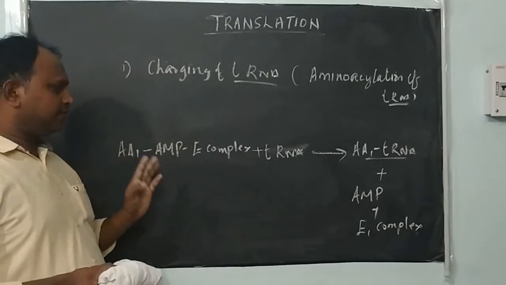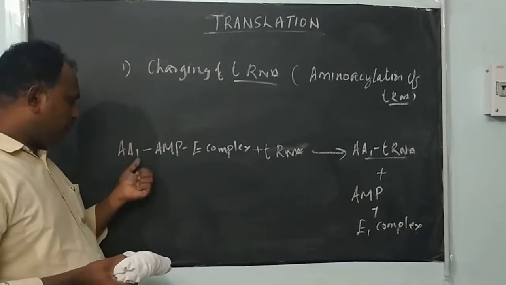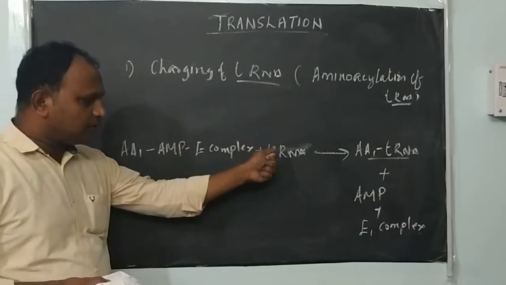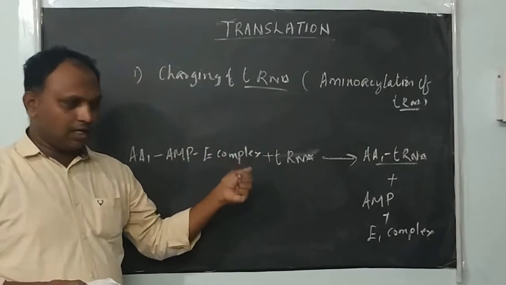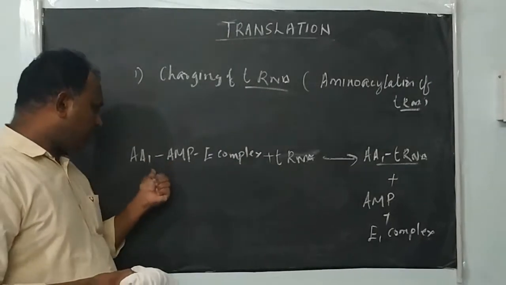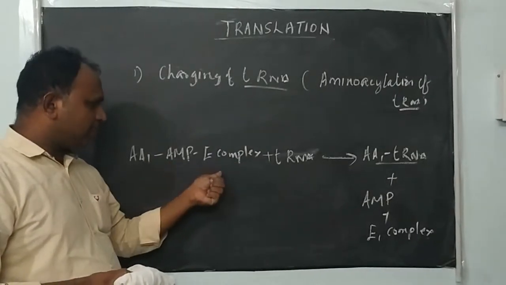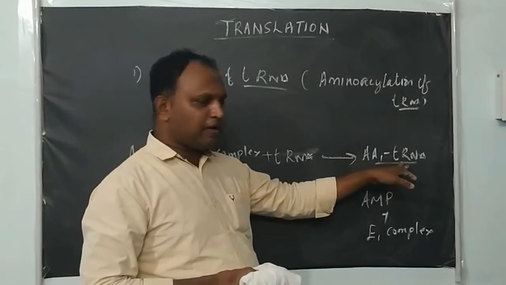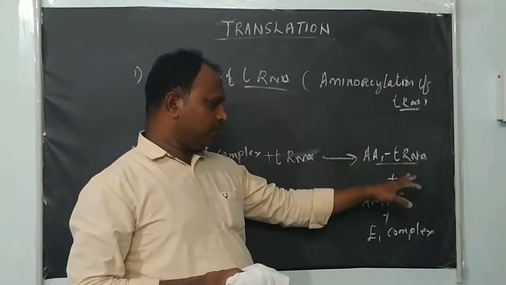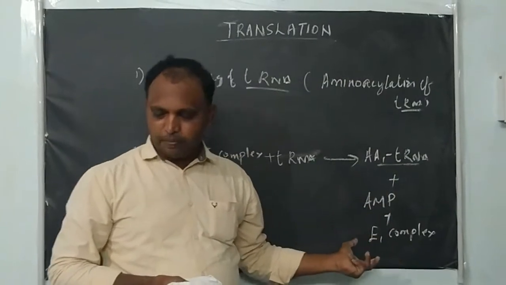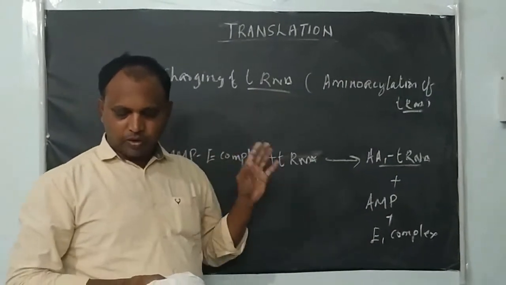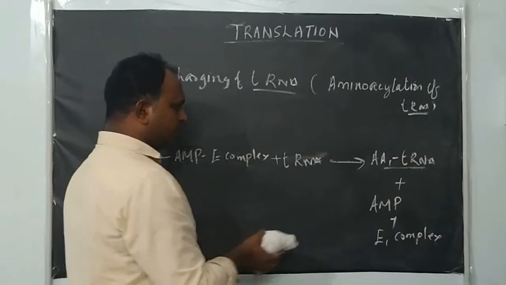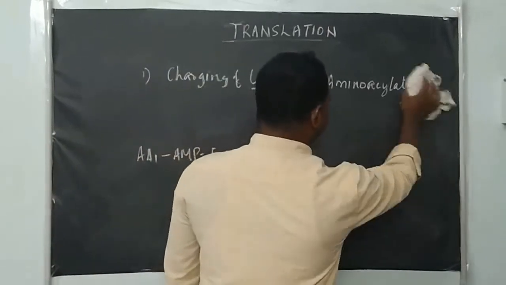Are you clear with this? In the previous step the amino acids are activated. Now the activated amino acids are transferred to their specific tRNA molecule: amino acid, AMP, enzyme complex plus tRNA. Now the amino acid is added to the 3' end of the tRNA and AMP plus enzyme complex come out, right? Now charging of tRNA is over. So the next step is formation of polypeptide.